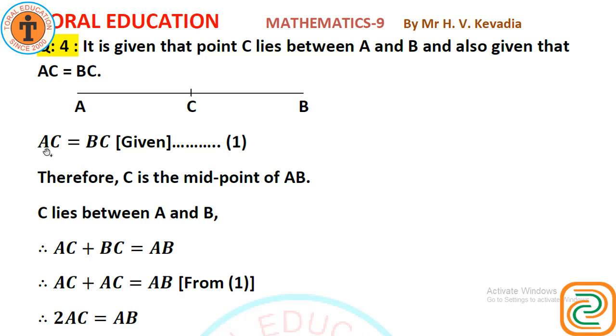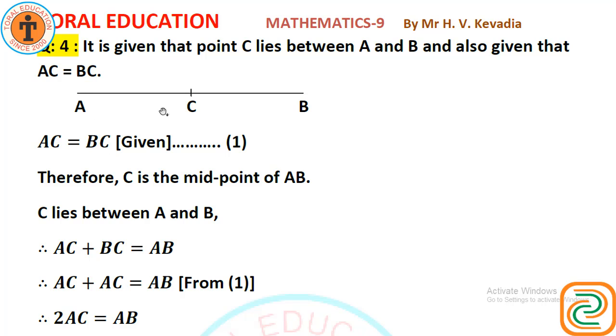So what is it? ACB, that is C lies between A and B. And another thing is given, AC equals to BC. Therefore C is the midpoint of AB. C lies between A and B, so AC plus BC equals to AB.